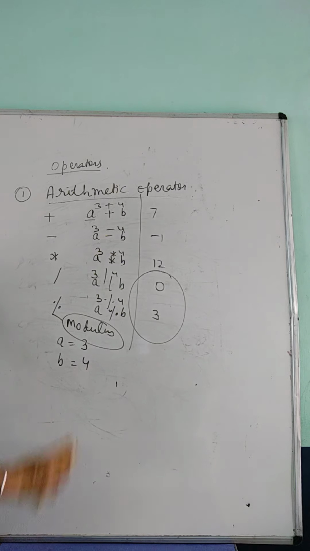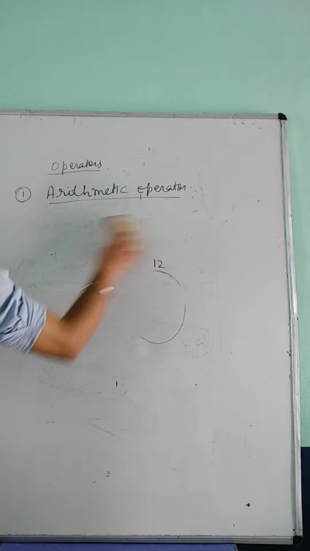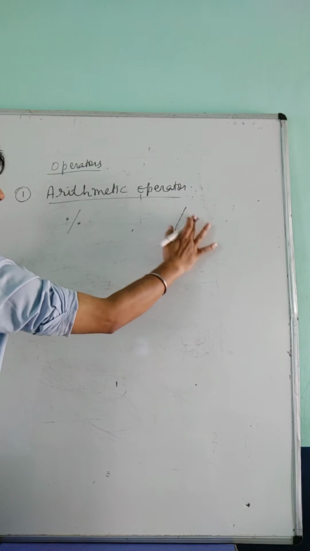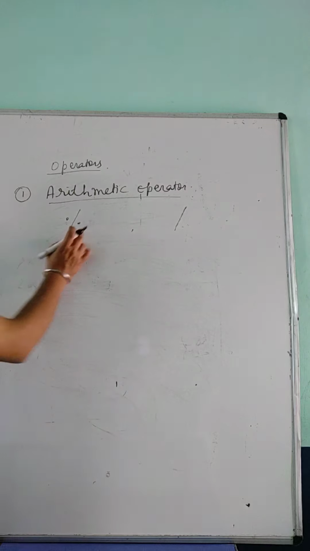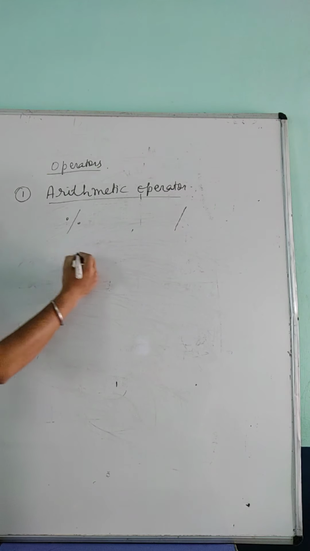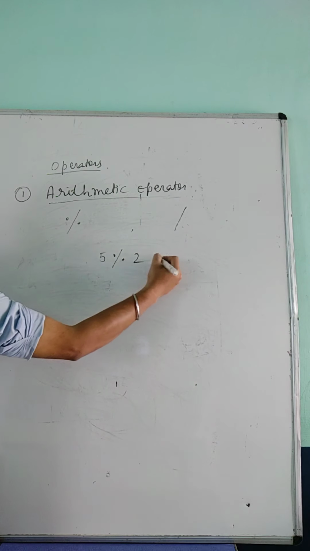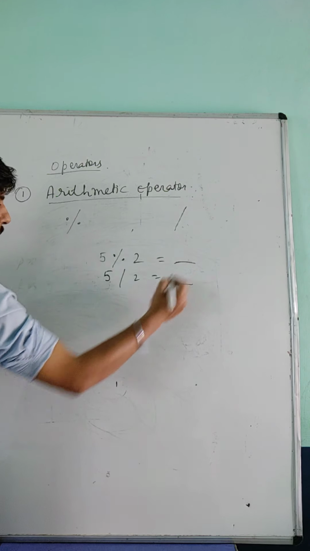So let's discuss the modulus symbol. अभी हम यहाँ पे मॉड्यूलस और कोशेंट की बात करेंगे, डिवाइड सिंबल की। देखिए, हमारे पास एक होता है मॉड्यूलस और एक होता है डिवीजन। ये क्वेश्चन बहुत ही इंपॉर्टेंट भी होता है, because they will ask about the difference between them. Okay, in the exam also it can come: what is the difference between the modulus and the divide symbol? So if I say 5 modulus of 2, what will be the answer? And 5 divided by 2, what will be the answer? The answer will be different in both cases.